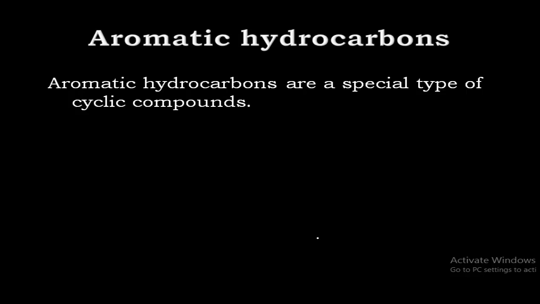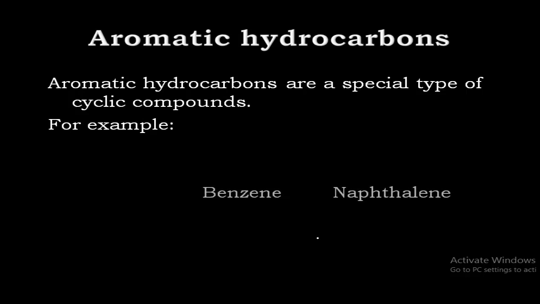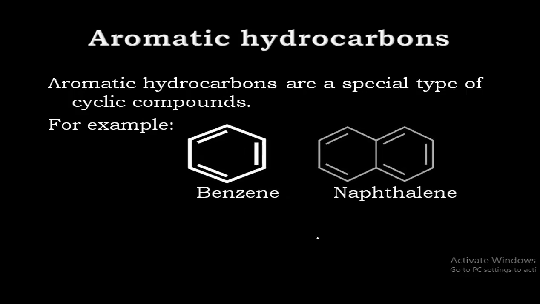So just remember aromatic hydrocarbons are another kind of hydrocarbons which consist of special type of cyclic compound, and examples for them are benzene and naphthalene. So here these are the two examples for hydrocarbon which is aromatic. So this is all about the classification of the hydrocarbons. Those are saturated, unsaturated and aromatic hydrocarbons.